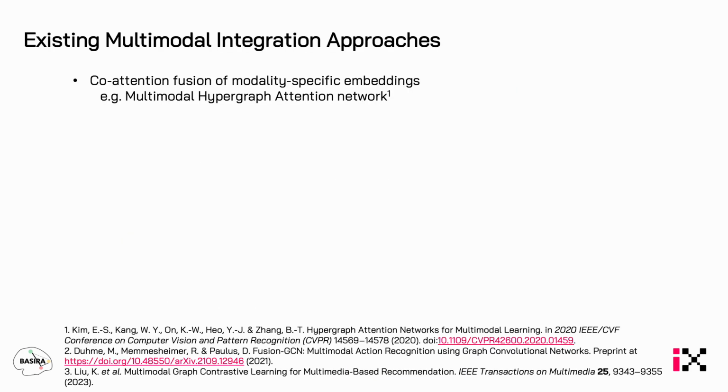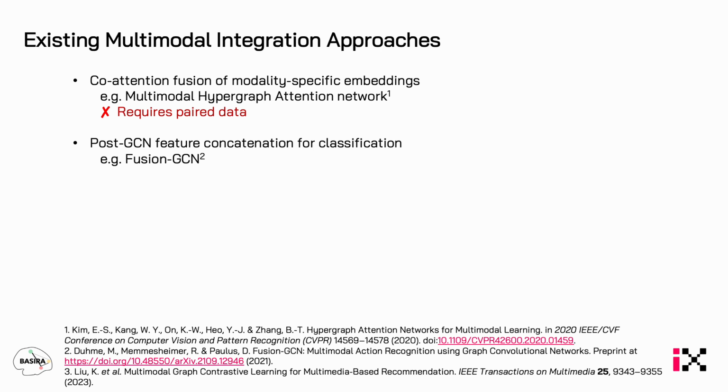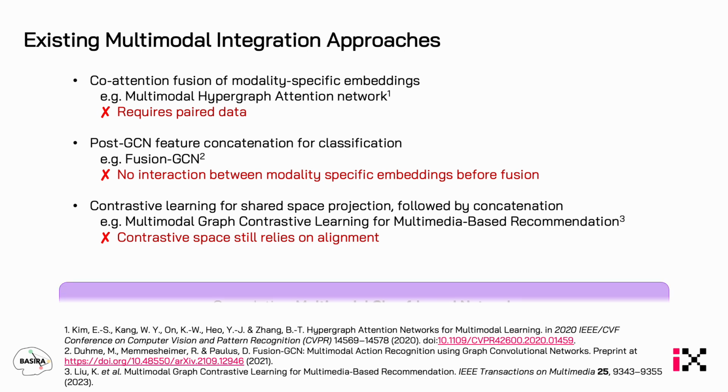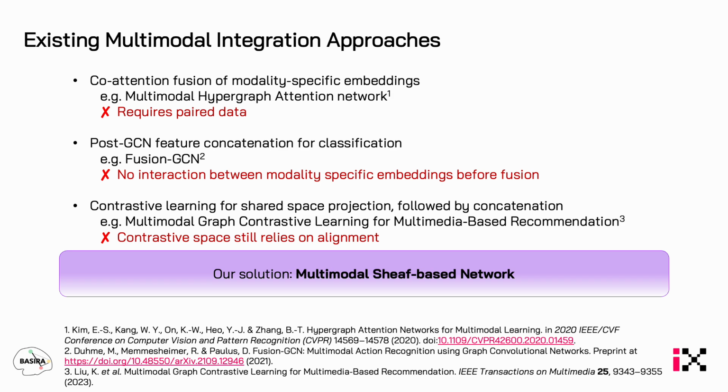The existing methods include co-attention fusion, often requiring paired and aligned data, feature concatenation after GCN processing, which typically lacks deep interaction between modality features, and contrastive learning, which, although flexible, still relies on alignment assumptions in the shared space. To overcome these constraints, we propose a multimodal sheaf-based network.